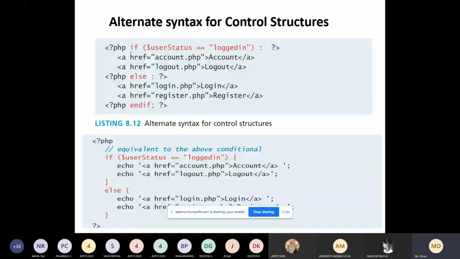So here you can see we are using if statement. And you can see here we are using else. So this is alternate structure. You can also give it like this, else colon, end if. So this is one more alternate structure. You can see the syntax is somewhat different. We are not using